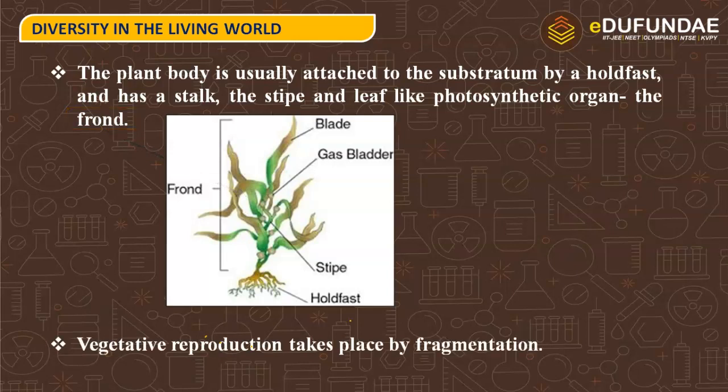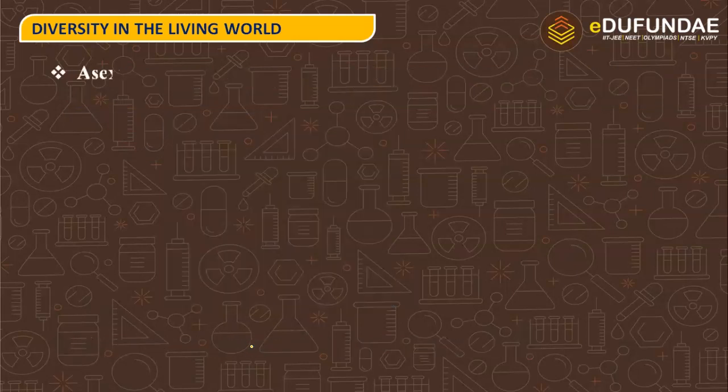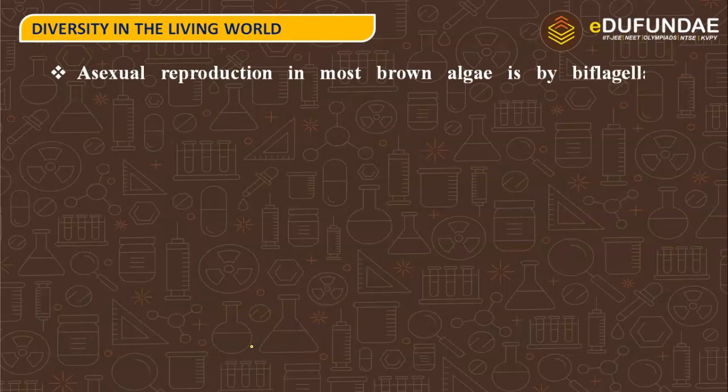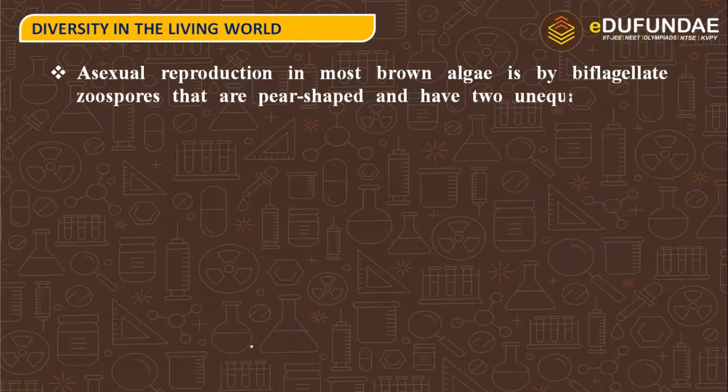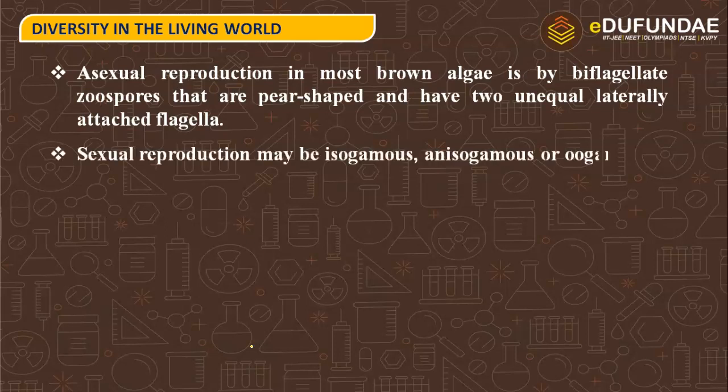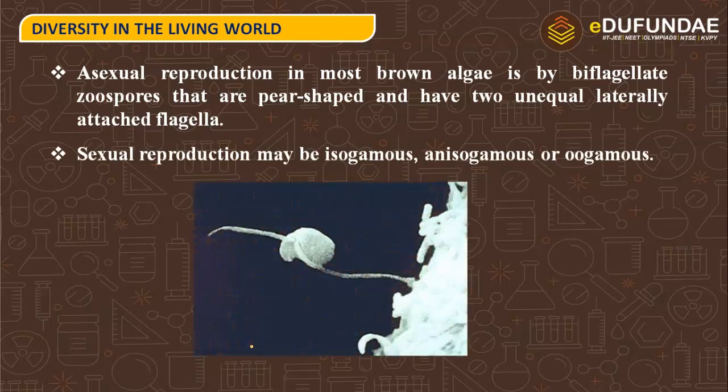Vegetative reproduction takes place by fragmentation. When we talk about asexual reproduction, in most brown algae it is with the help of biflagellated spores, the zoospores, which are pear-shaped and have two unequal laterally attached flagella. Sexual reproduction may be isogamous, anisogamous or oogamous. So here you can see the structure of the zoospore. It is pear-like in structure and it has two unequal flagella.